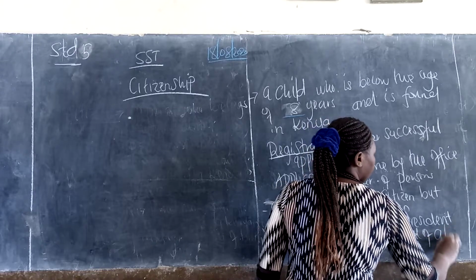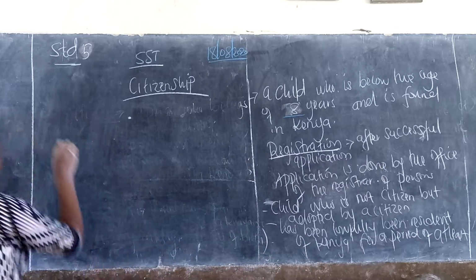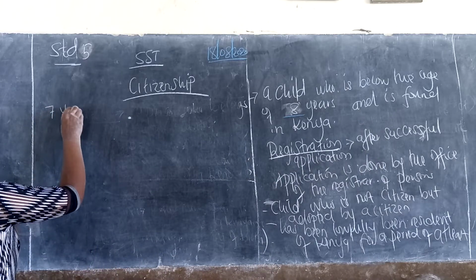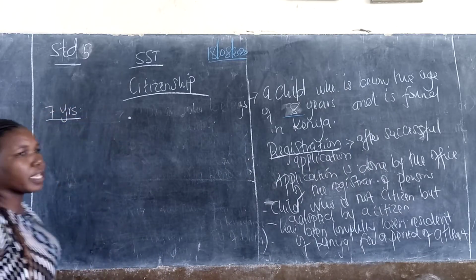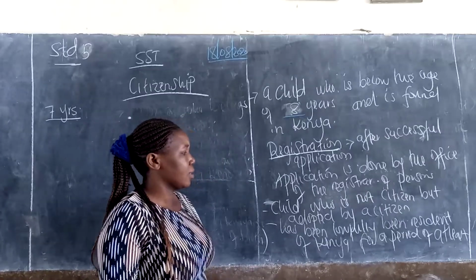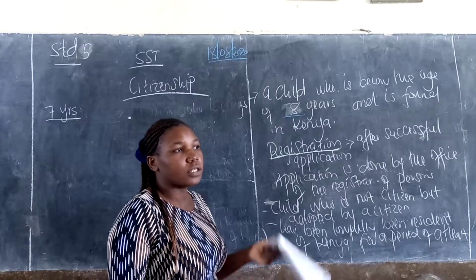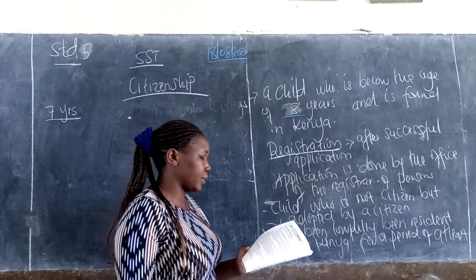You have been living in Kenya for at least 7 years. You are lawfully a Kenyan citizen.